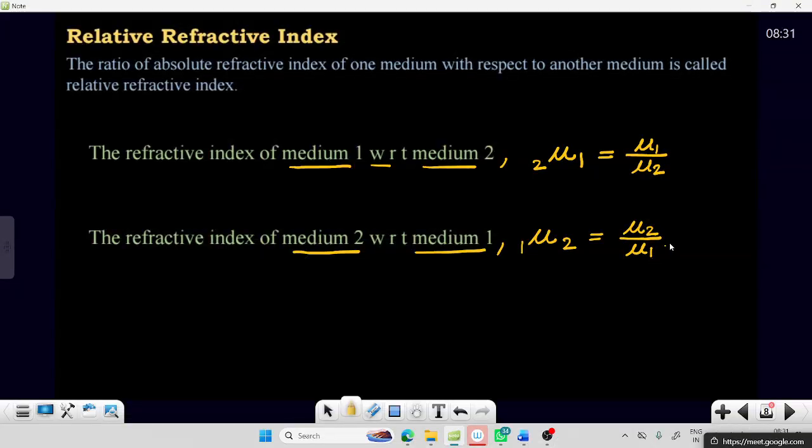This is called a relative refractive index. They may ask the refractive index of water with respect to glass, or of mica with respect to glass. In those cases we use a relative refractive index.